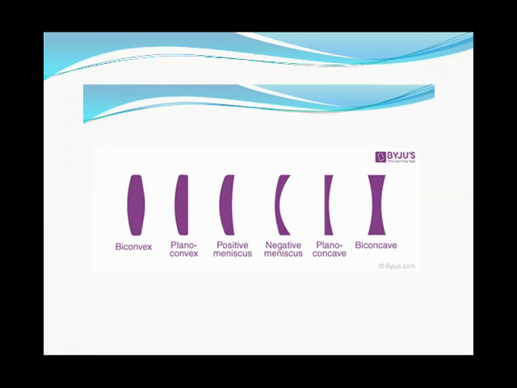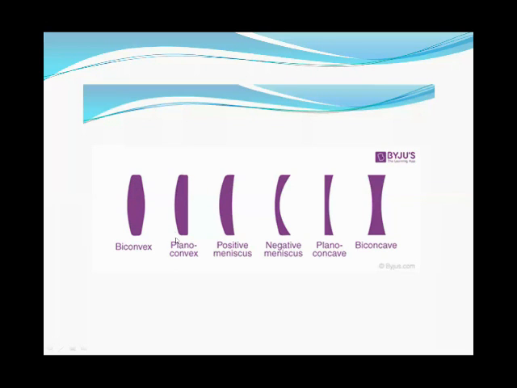But convex and concave lenses can also be differentiated into types. Both have three further types. The first type of convex lens is said to be the biconvex. Biconvex means on both sides it has an outer curve.